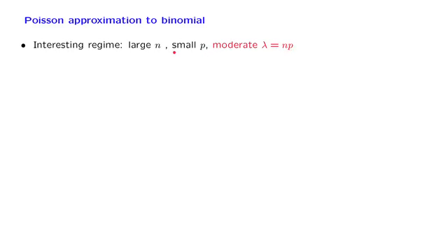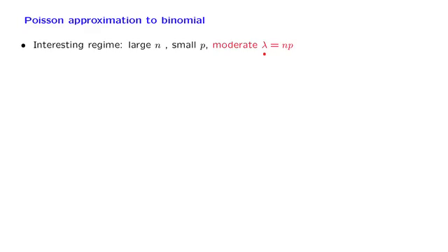During each hour, the probability of having a noticeable earthquake in your city will be a very small number. On the other hand, if you're interested in a time frame of 5 years, there's going to be many hours during that time frame, so that n will be quite large. But the expected number of earthquakes over a period of 5 years should be a moderate number.